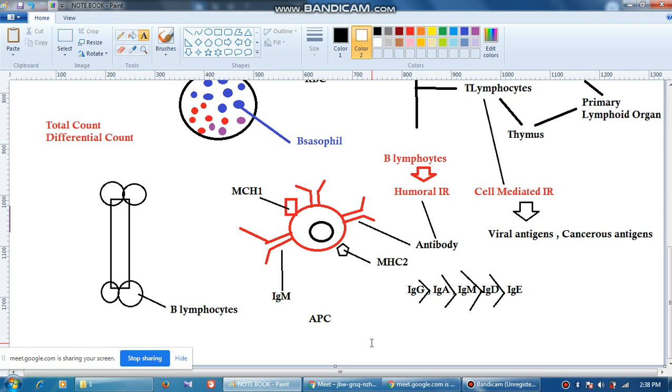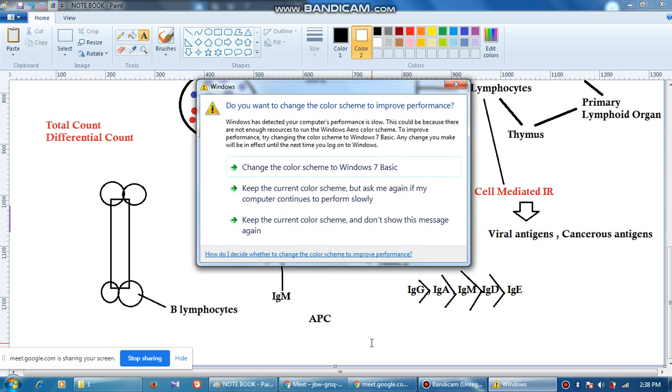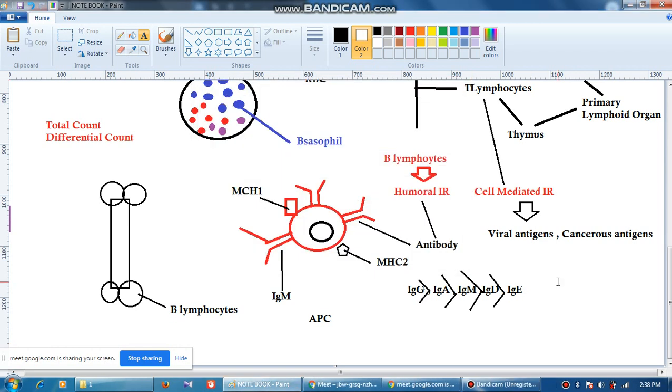Eventually they can identify the foreign antigen and then initiate an immune response against it. Now it's very paradoxical that whenever a bacterial antigen enters the system, then B lymphocytes will be primed or activated. Now if there is a viral antigen, let us talk about the COVID vaccine. In a vaccine many a times a hand-in-hand reaction takes place, B lymphocyte and T lymphocyte simultaneously.